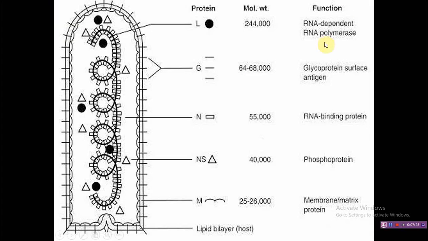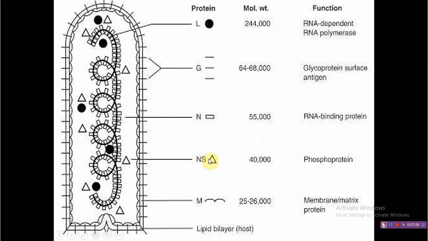And this is similar to Rhabdoviridae in general. L protein, that is the largest protein, stands for polymerase, that is RNA dependent RNA polymerase. G is studded on the surface or envelope. G stands for glycoprotein, and that is important for tissue tropism and for production of virus neutralizing antibody. N stands for nucleoprotein. This is the most abundant protein, and that is the chief target for development of diagnostic tests for rabies virus.